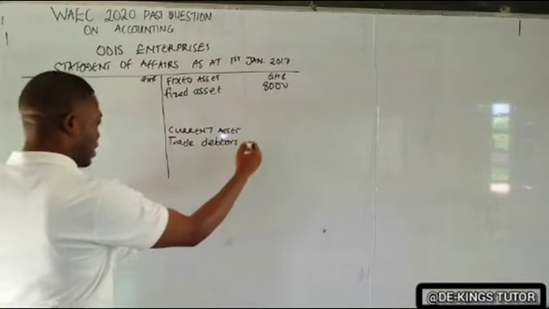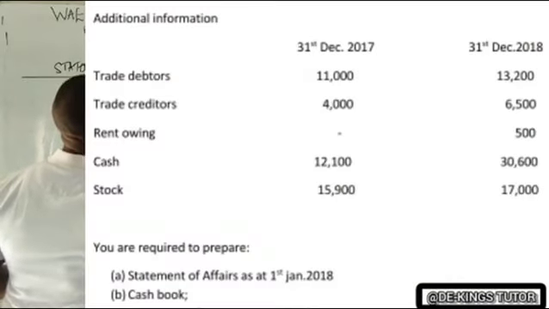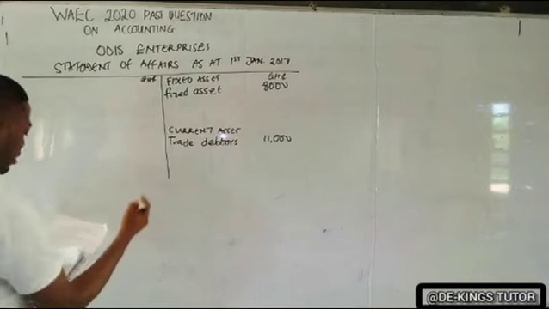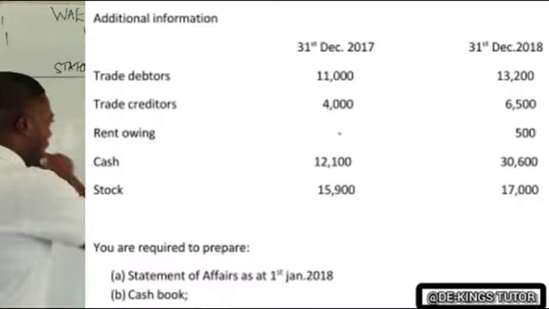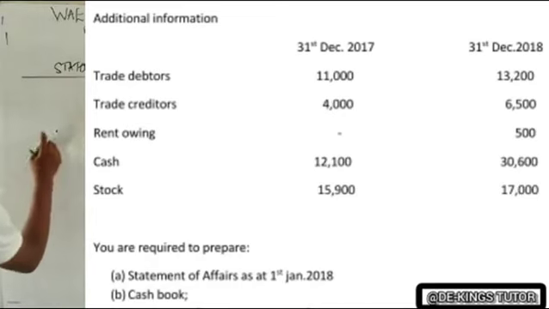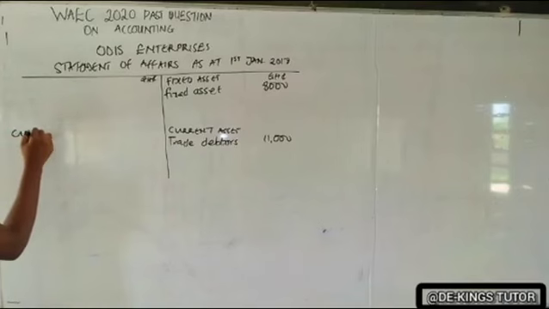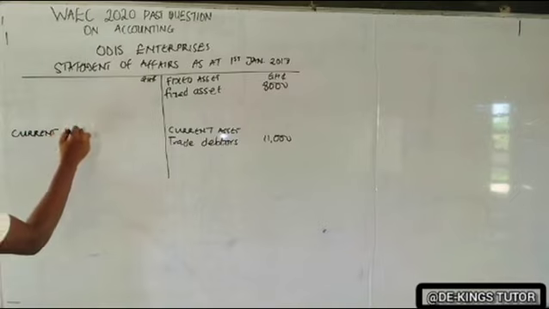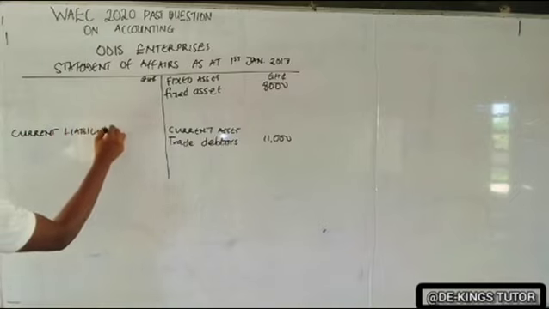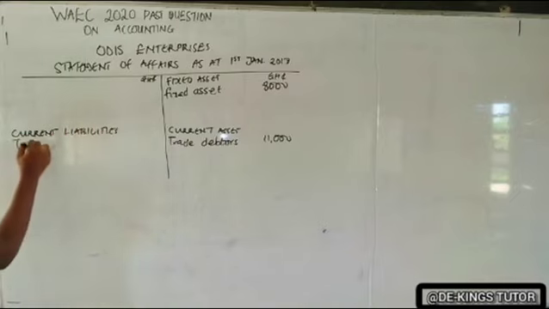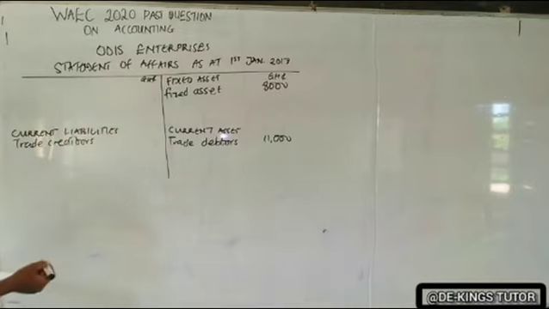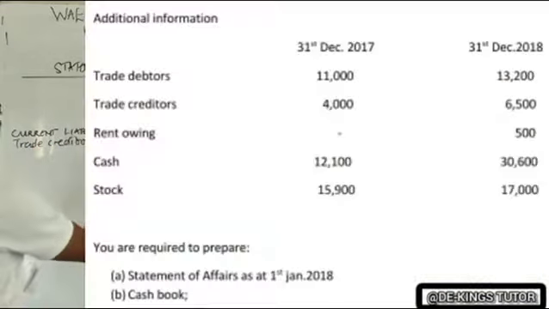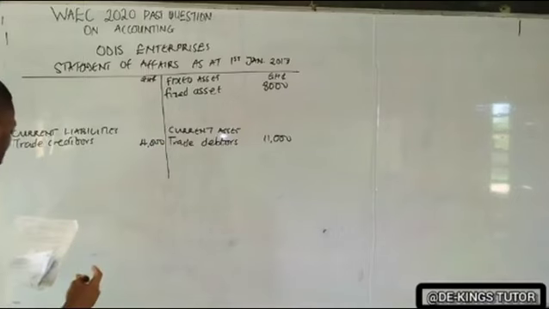How much is it? It is 11,000. The other one is trade creditors. Trade creditors is the current liability. So we have current liability, trade creditors. How much is it? It is 4,000. So we're using those items at the 31st December 2017.